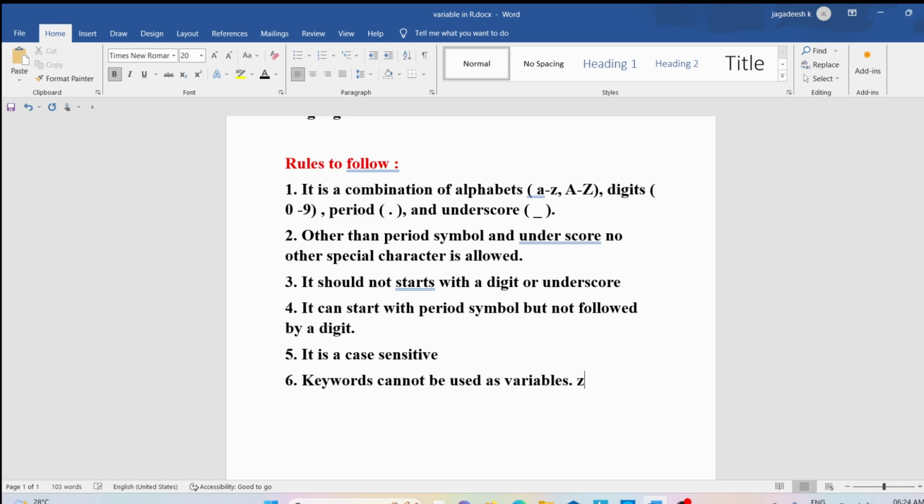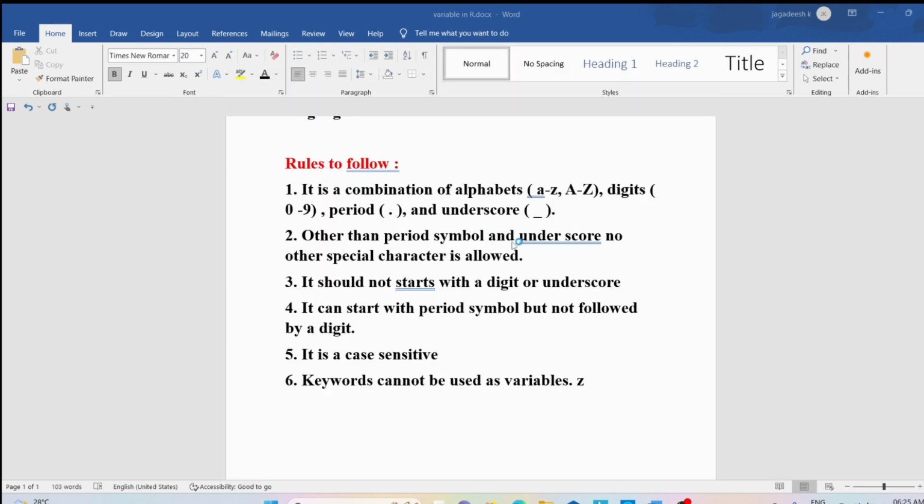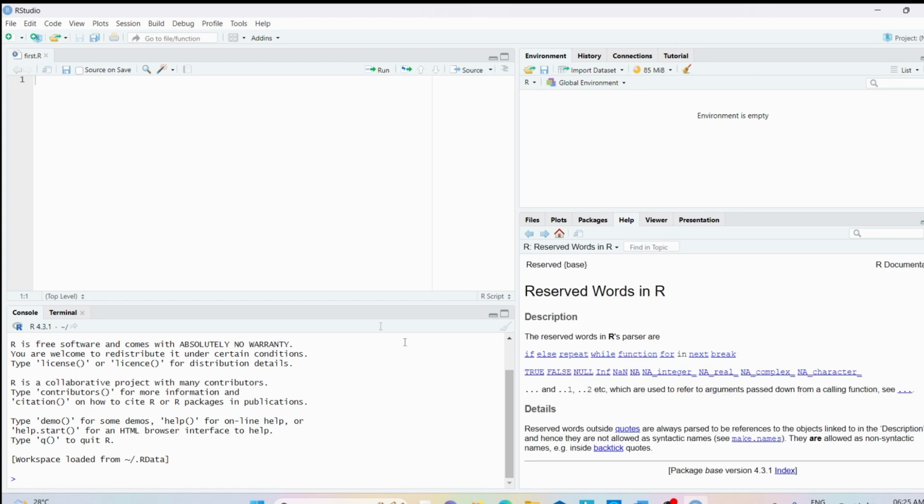Let me open the RStudio. If you want to open the RStudio, you need to click the RStudio app. Now you can see the RStudio app is opened. Now you can find 4 panels in it. The first panel is the source one. So I can say that this panel is the upper left panel, which is a source panel.